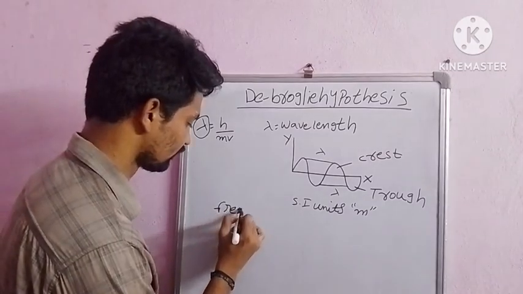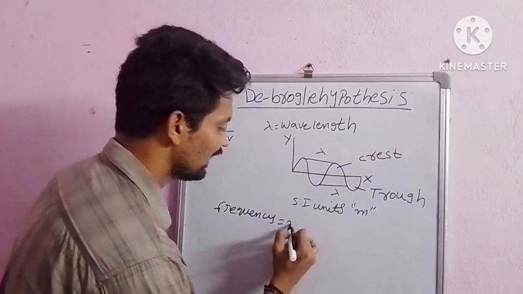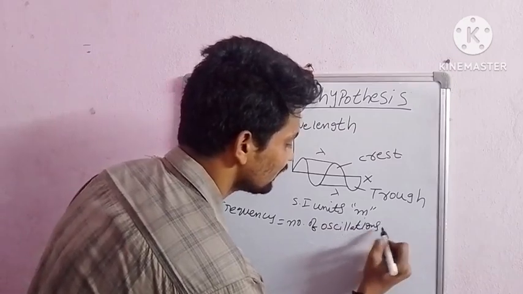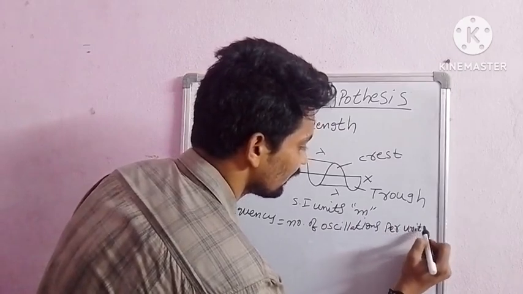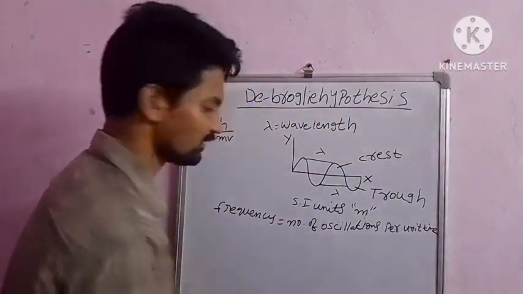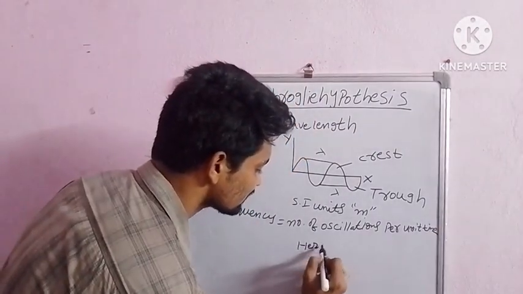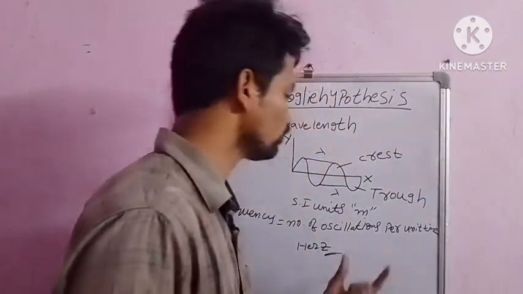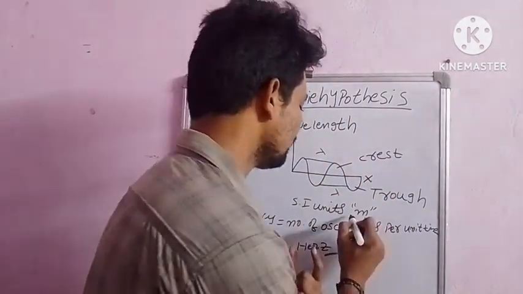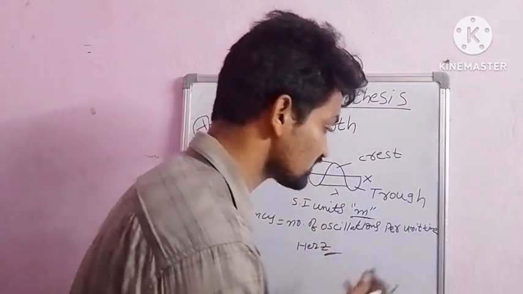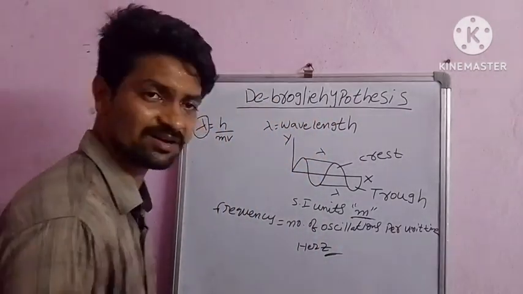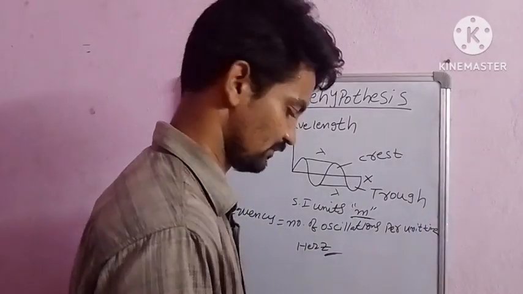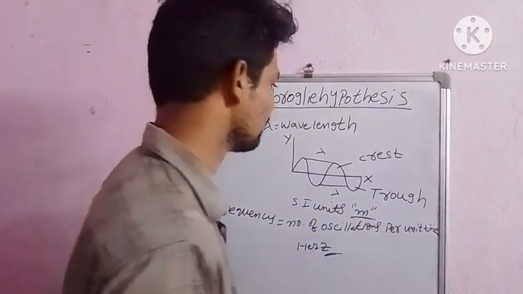Frequency. What is frequency? The number of oscillations per unit time, or in 1 second. That is frequency. SI unit: hertz. Wavelength is the distance between two crests or two troughs, SI unit meters. Frequency is the number of oscillations in 1 second, SI unit hertz. This is the basic terminology of wavelength and frequency.